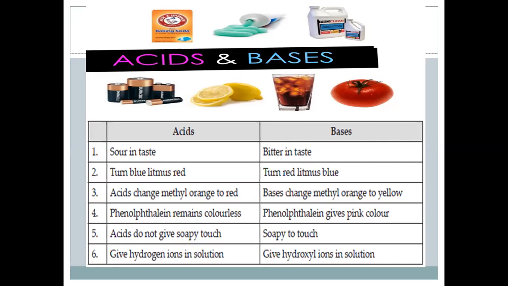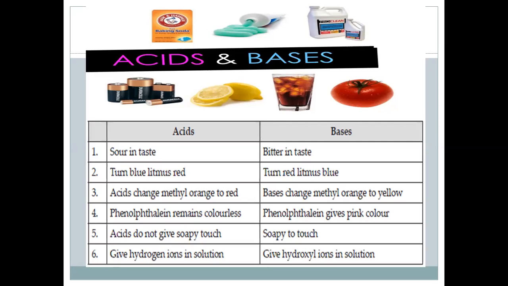Acids do not have a soapy touch, and bases do, like shampoos, hand wash, soap. All these are bases in nature.